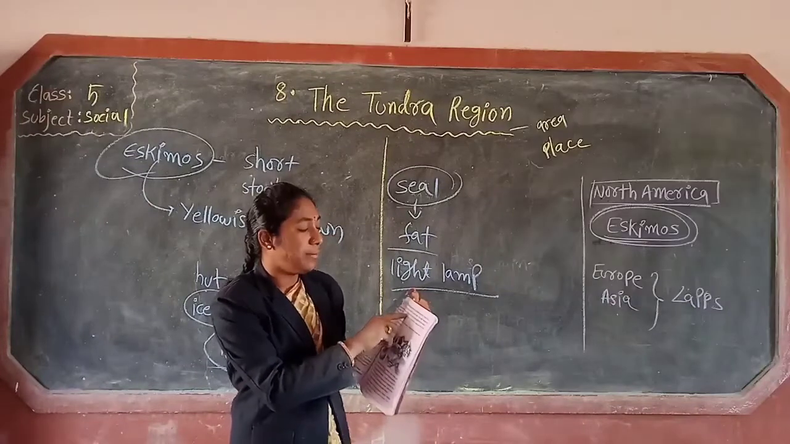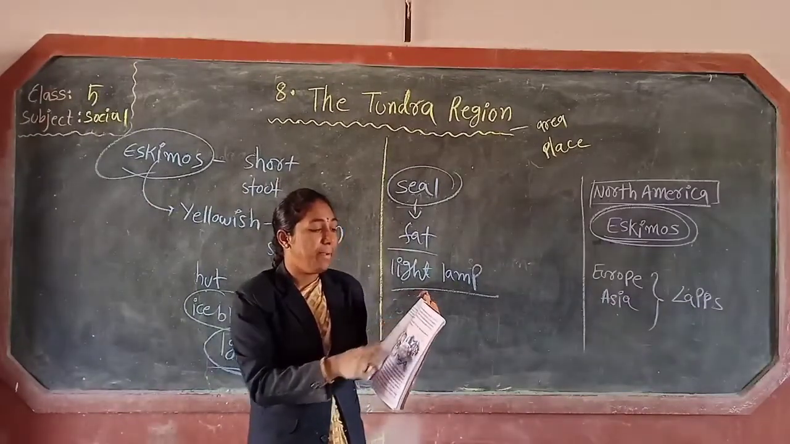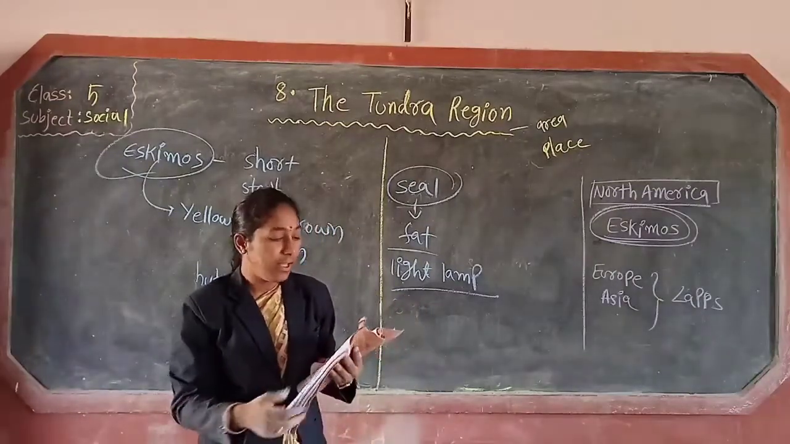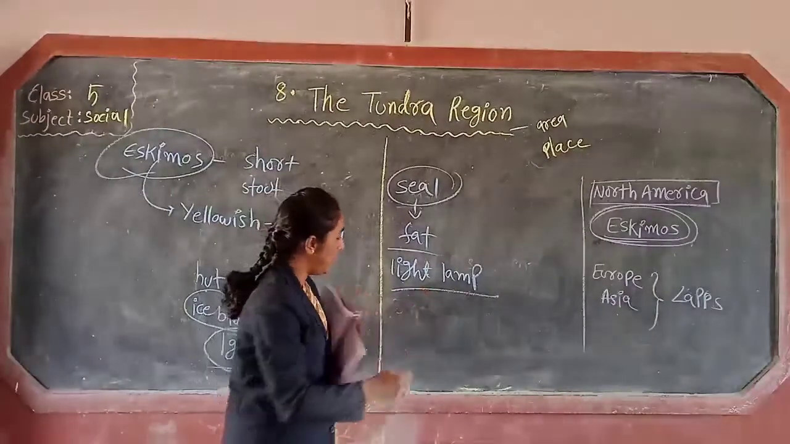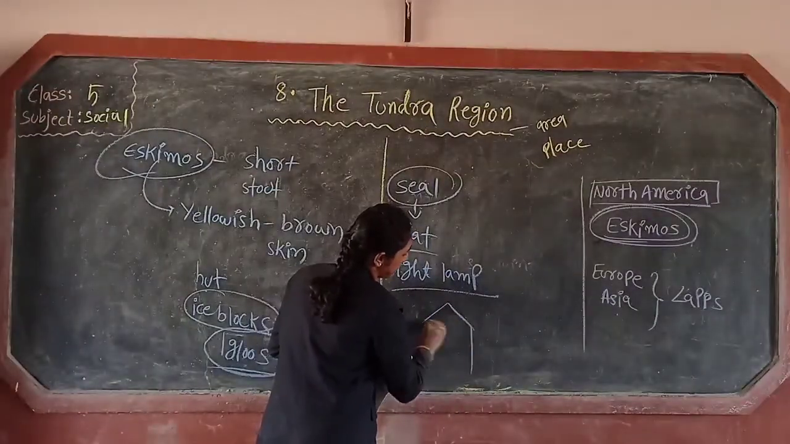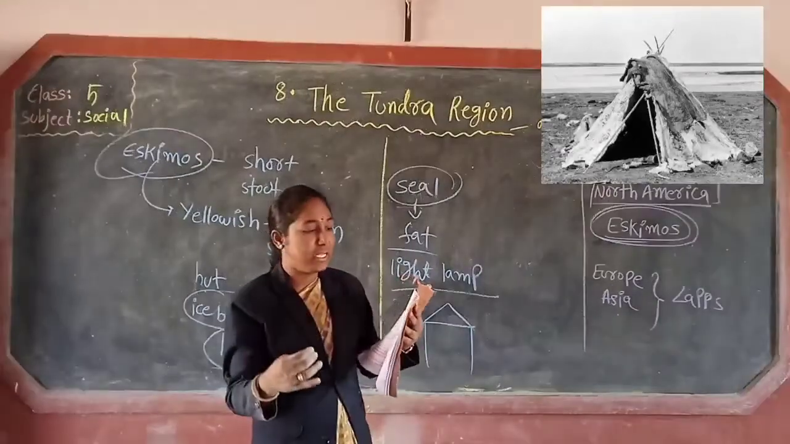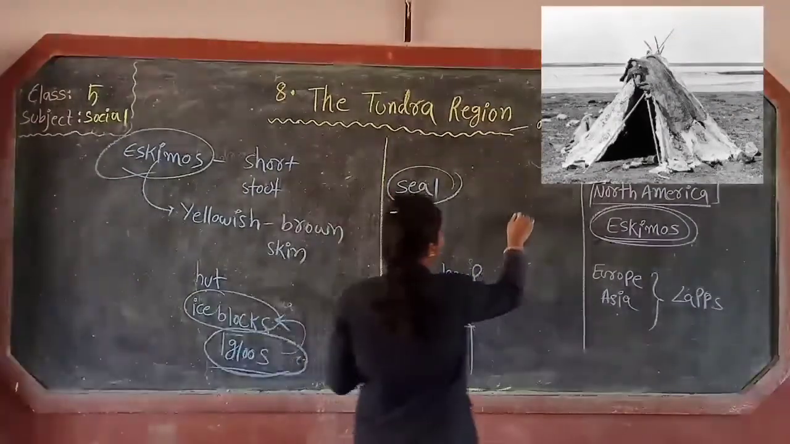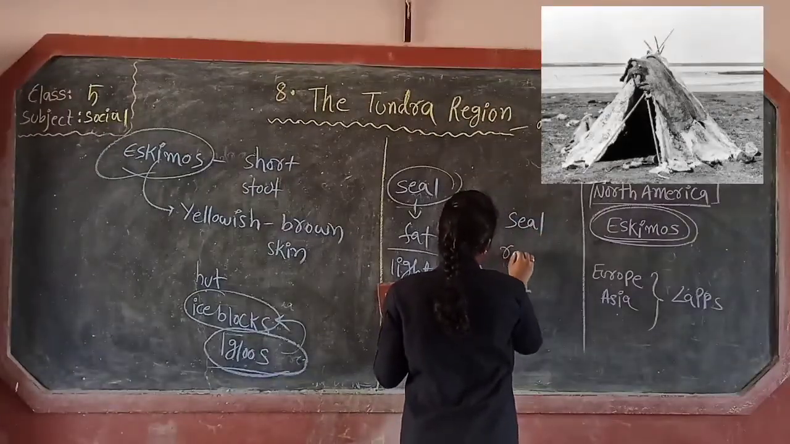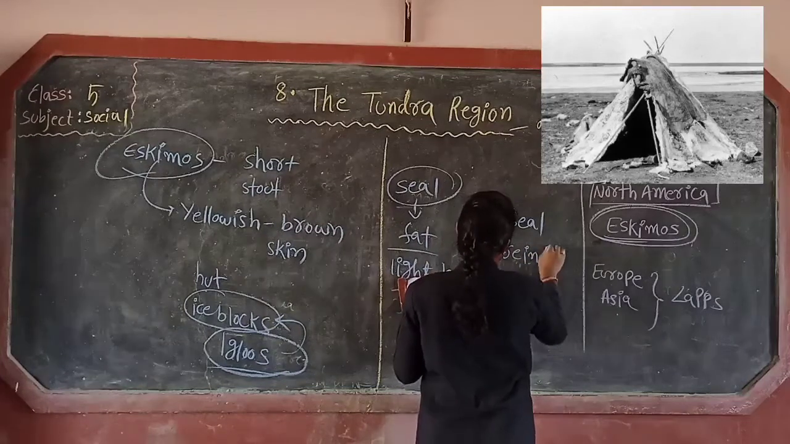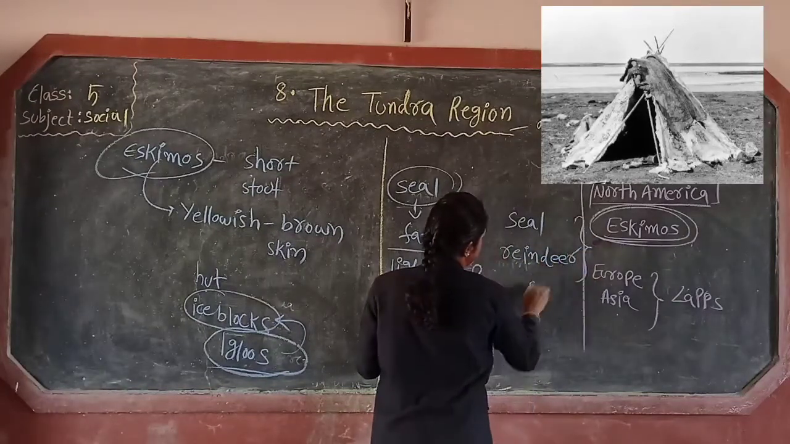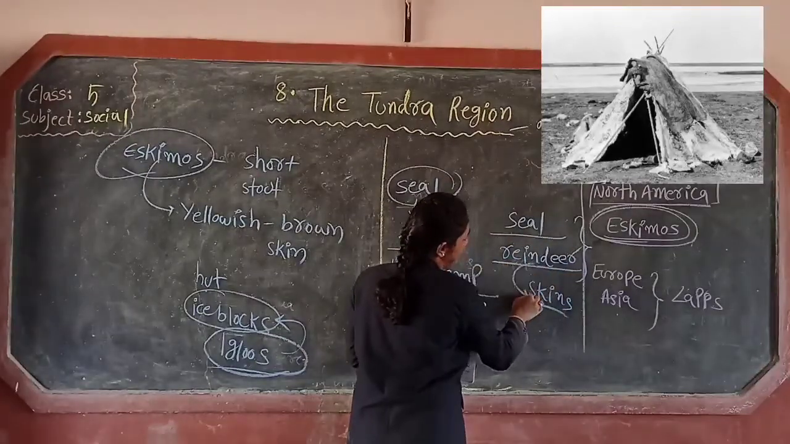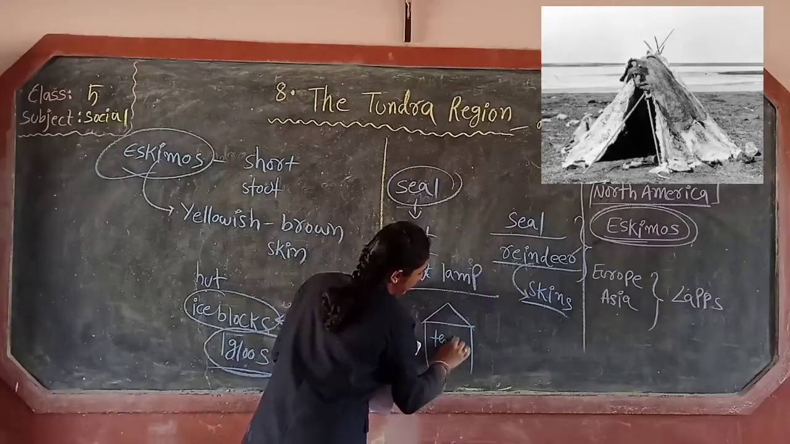Okay, next. In summers, they live in skin tents made from the skins of seal and reindeer. In the summers, these Eskimos live in the skin tents. Which skin tents? From the animals of seals and reindeer skin. Seal and reindeer, these two animal skins. With the help of this seal and reindeer skin, they make tents.